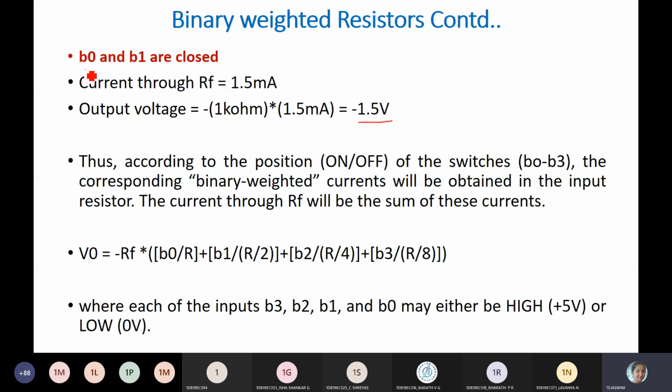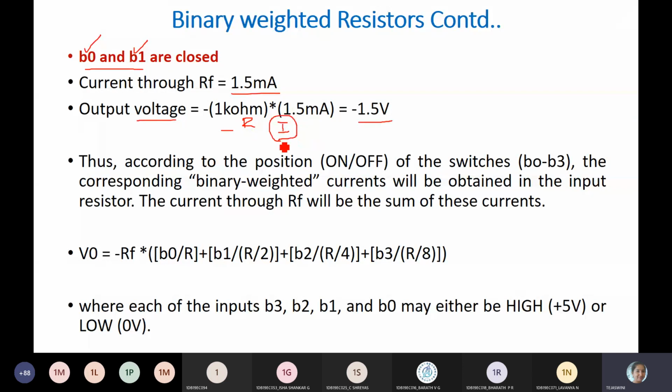You need to add the currents of B0 and B1, because individually we checked: once we closed B0 and checked the current and voltage, then checked B1 by connecting 5 volts. If you add, it is 0.5 and 1, so 1.5 total current flows. Once you know the current you can find the output voltage, minus IR. Current is 1.5 milli and feedback resistor RF is 1K. So you'll get minus 1.5 volts.